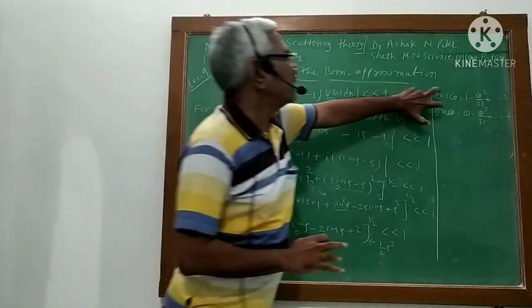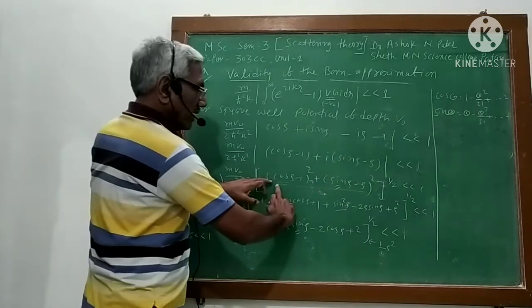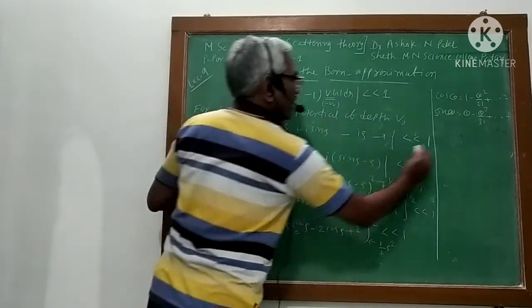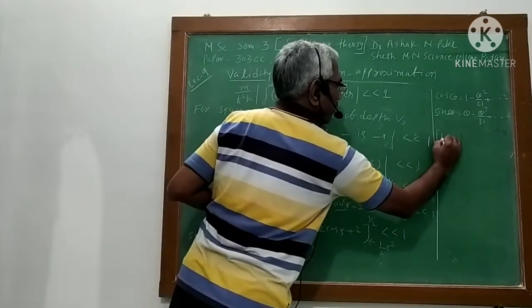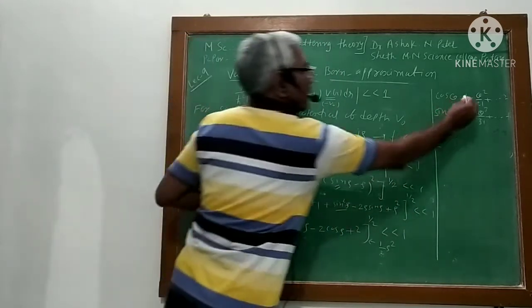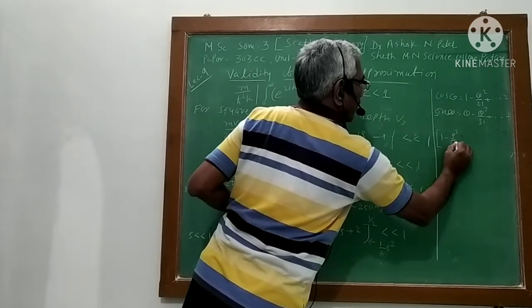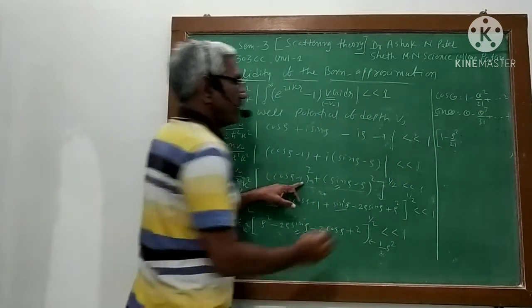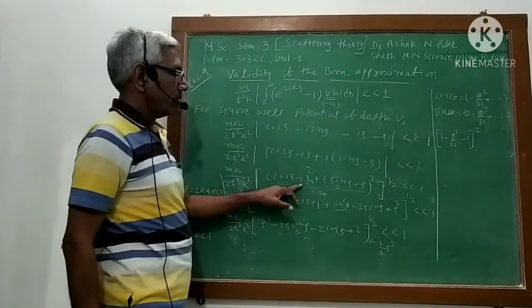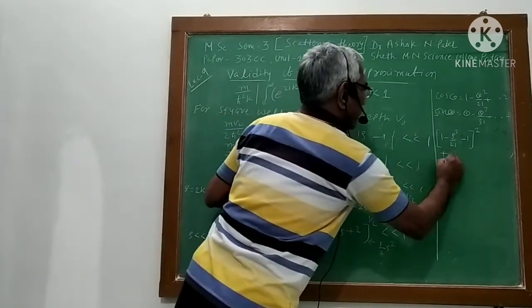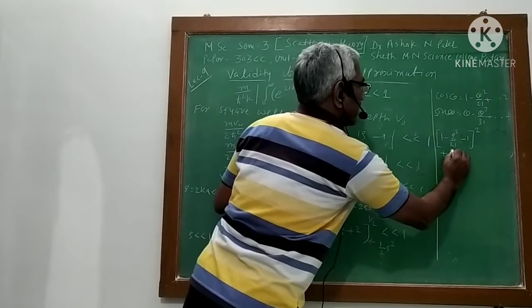So using this I can simplify this term, just try to understand. Cos rho means 1 minus rho square upon 2 factorial, minus 1 and then square it. Plus sine rho means what?